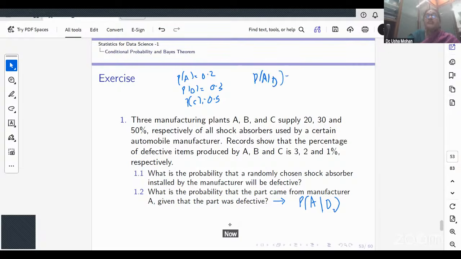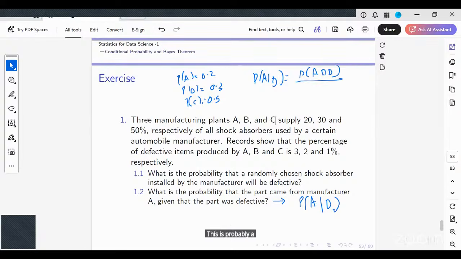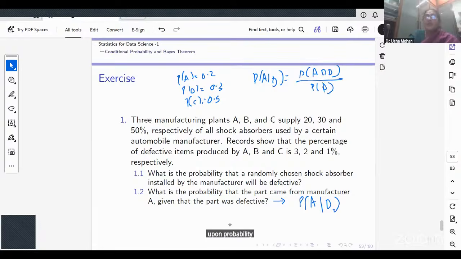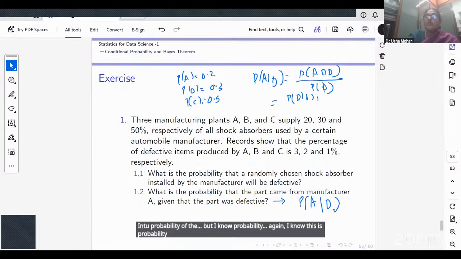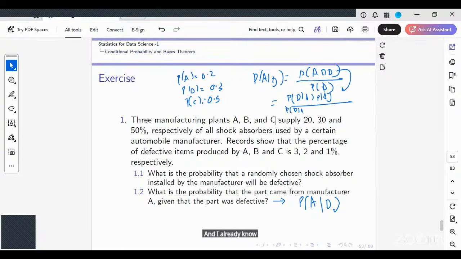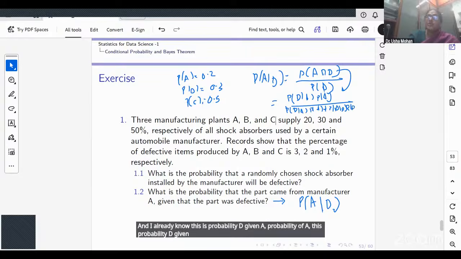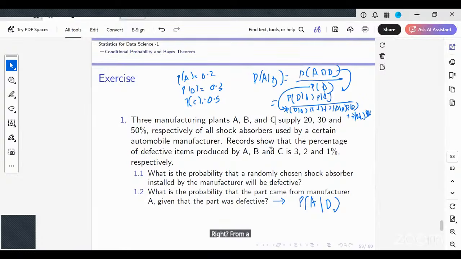Now, from my definition of conditional probability, what is this? It is the probability of A intersection D upon probability of D. But I know this is the probability of D given A into the probability of A. And I already know the probability of D is probability D given A into probability of A, plus probability D given B into probability of B, plus probability D given C into probability of C, from the law of total probability. So this is what is called the Bayes theorem.